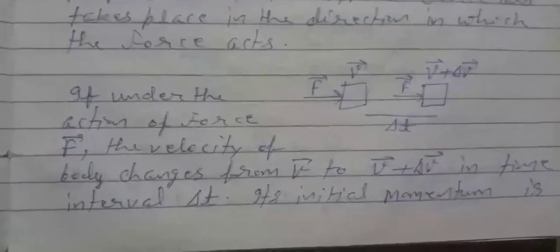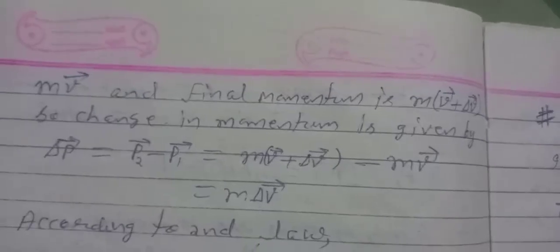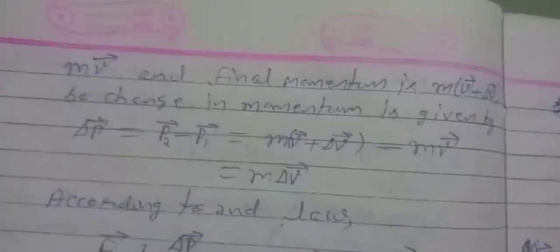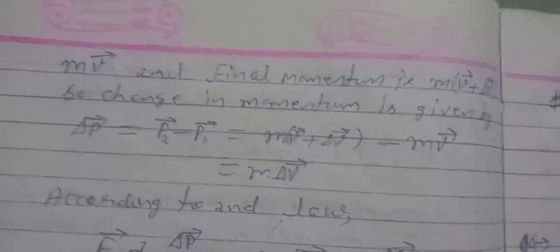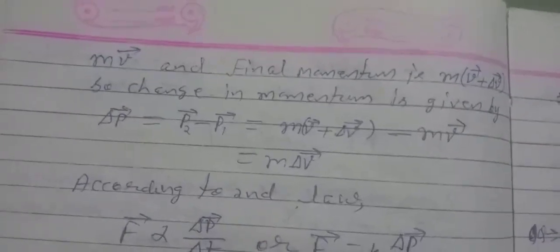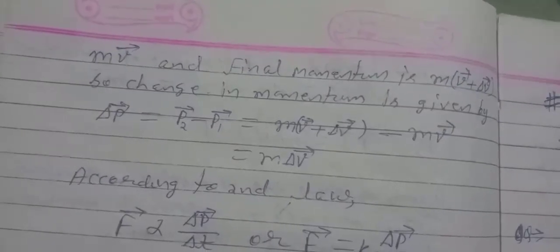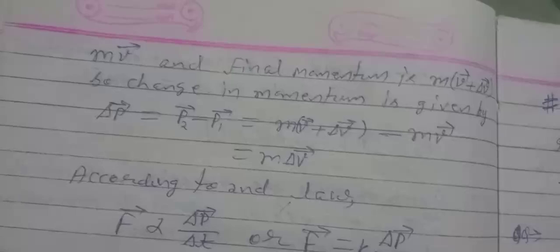If under the action of force F vector the velocity of a body changes from v vector to v vector plus delta v in time interval delta t, its initial momentum is mv vector and final momentum is m into (v plus delta v). So the change in momentum is given by delta p vector equals p2 vector minus p1 vector, where p2 vector represents final momentum and p1 vector represents initial momentum.